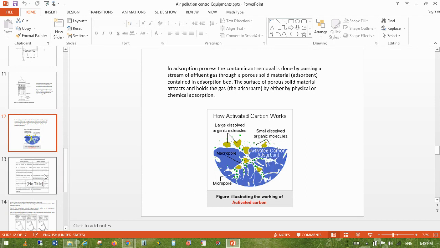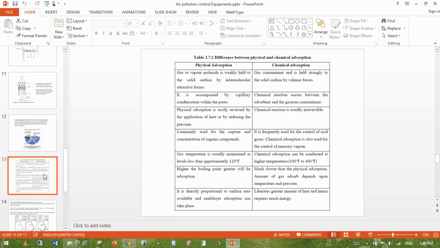So, there is a question in the exam. The main important question is: what is the difference between physical adsorption and chemical adsorption? Physical adsorption means there is no chemical reaction, only adherence of the gaseous molecules to the packing material. Its most important advantage is that the adsorbent material can be regenerated and used repeatedly. Just applying some heat or some gaseous molecules, the adsorbent material is reused.